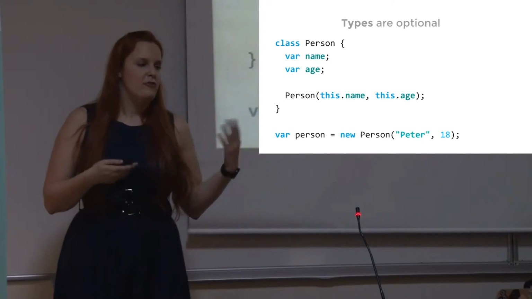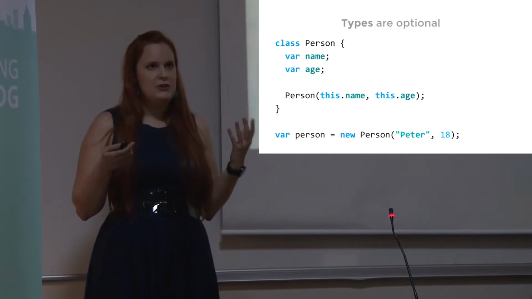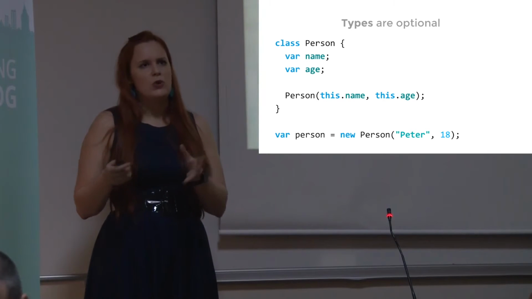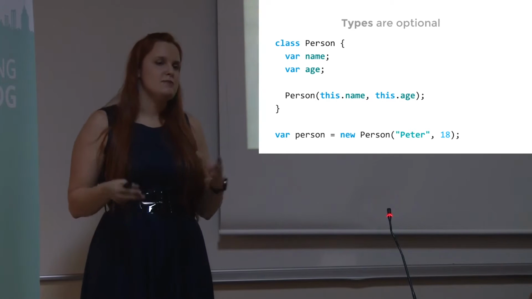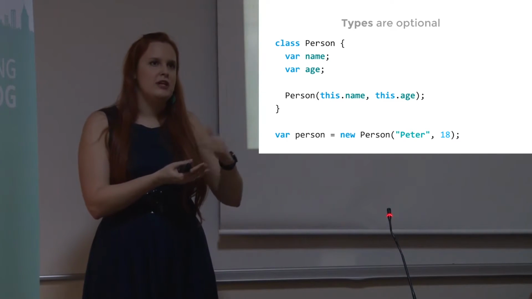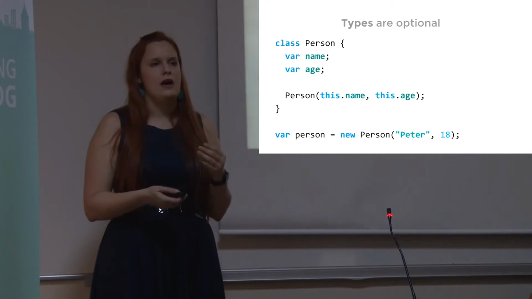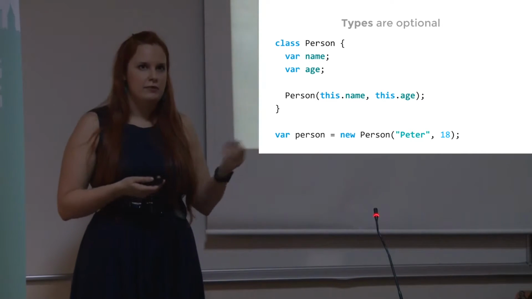So you can write var name, var age, and then it works. You can use it, but this solution has some disadvantages, because using types is much better for documentation, and when you take a look at the code, you can directly see the type and what will be in that variable.